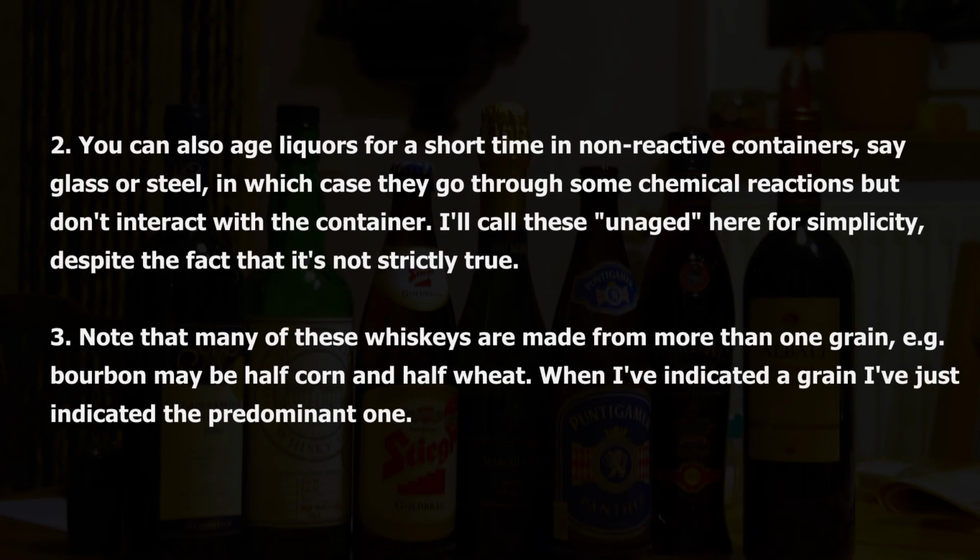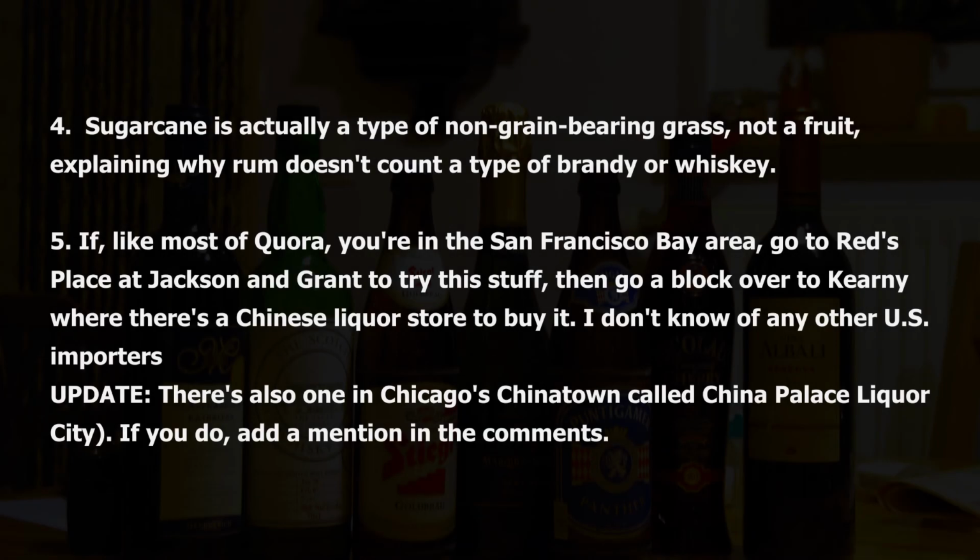2. You can also age liquors for a short time in non-reactive containers, say glass or steel, in which case they go through some chemical reactions but don't interact with the container. I'll call these unaged here for simplicity, despite the fact that it's not strictly true. 3. Note that many of these whiskeys are made from more than one grain, e.g. bourbon may be half corn and half wheat. When I've indicated a grain, I've just indicated the predominant one. 4. Sugarcane is actually a type of non-grain-bearing grass, not a fruit, explaining why rum doesn't count as a type of brandy or whiskey.